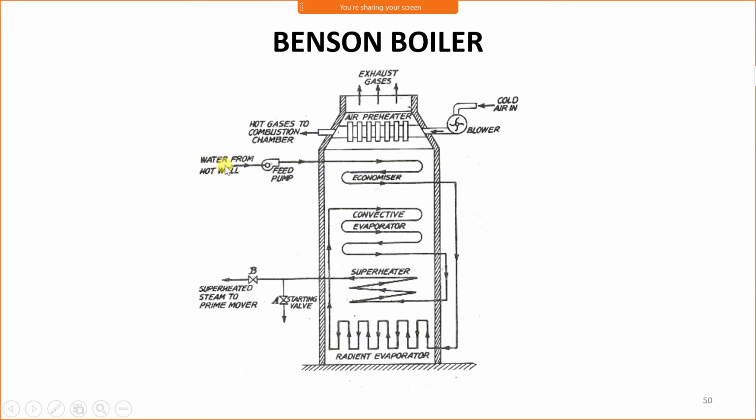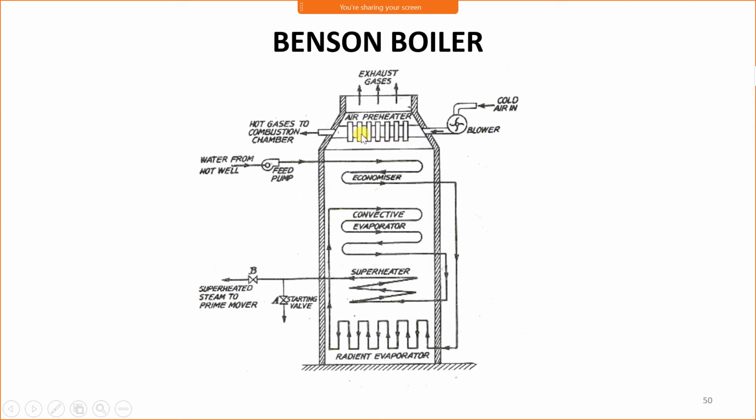Water from the hot well, meaning storage, through the feed pump enters in the economizer first, from economizer to evaporator, where the water is converted into steam, and the remaining part which has not been converted into steam is converted here, and the steam enters in the superheater, where steam gets superheated and that steam is supplied to the turbine, that is prime mover.